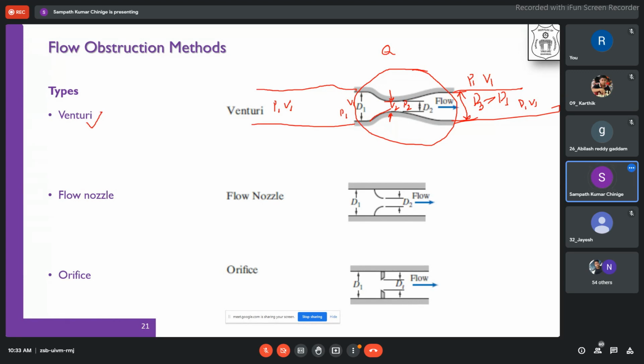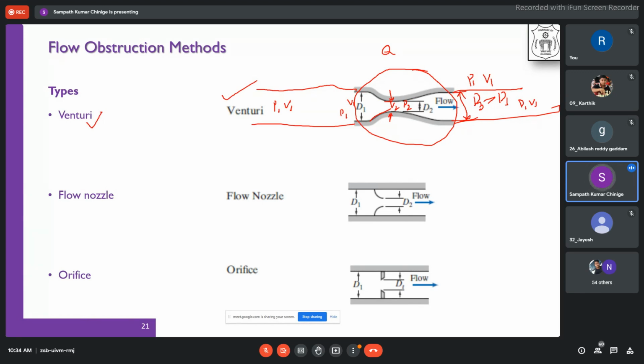Correct? So Venturi meters are generally very costly, and they are very precise compared to other flow meters. Therefore, when your requirement as an engineer is precision in the measurement of flow rate, without any constraint on your budget or cost, then we can safely go for a Venturi.